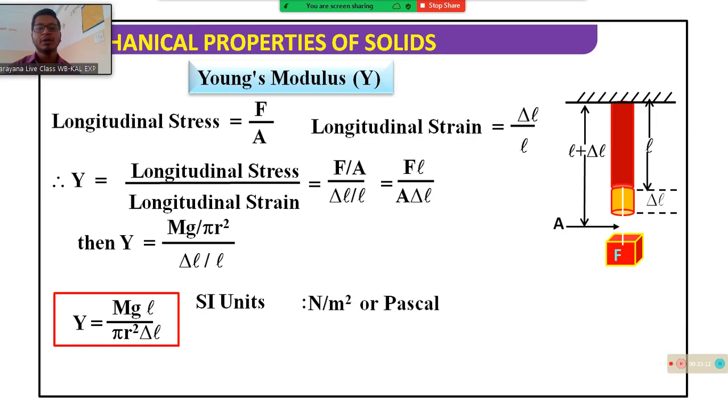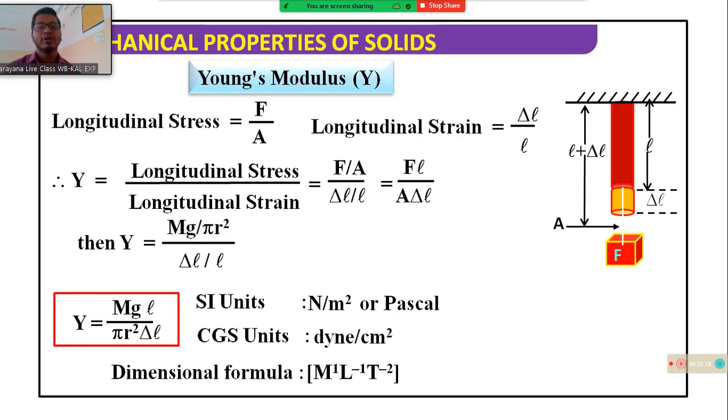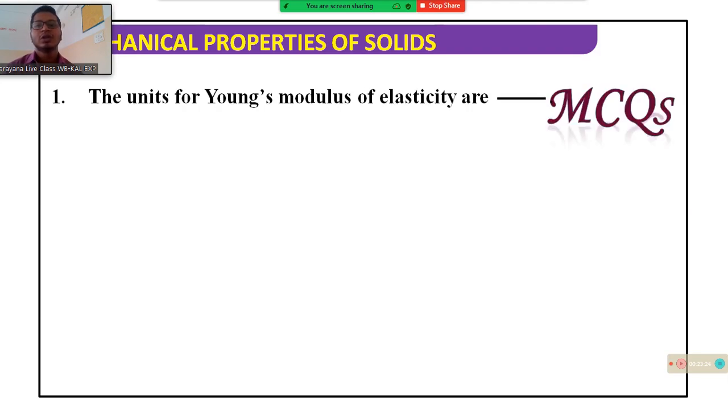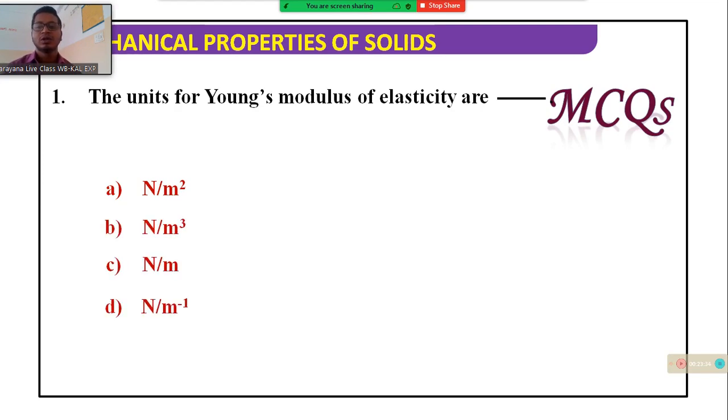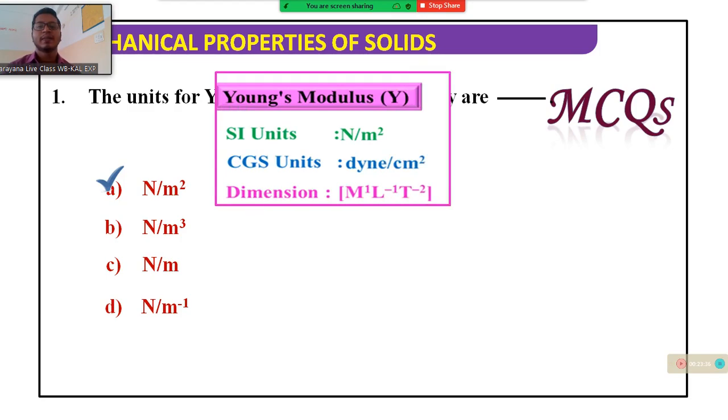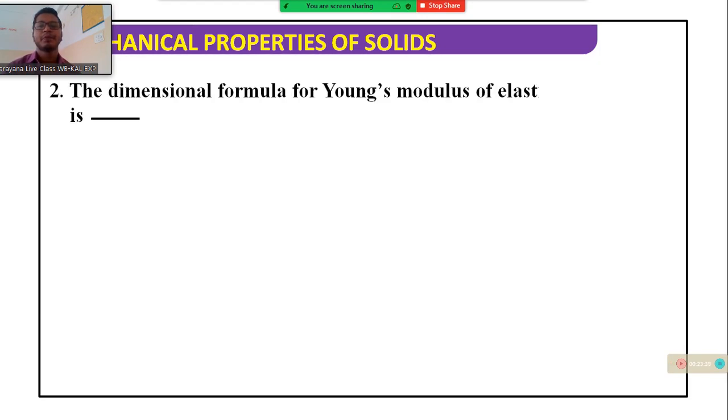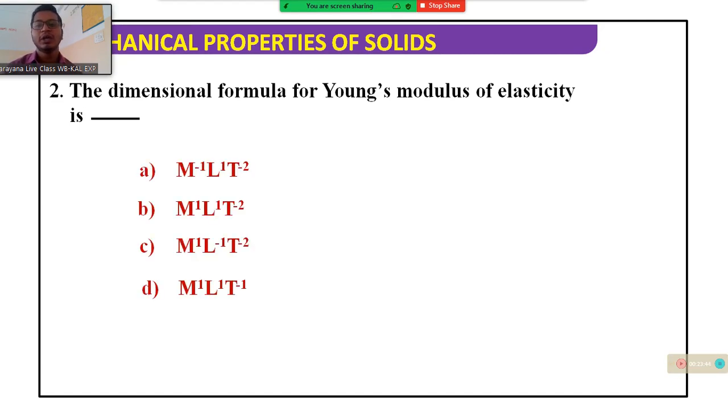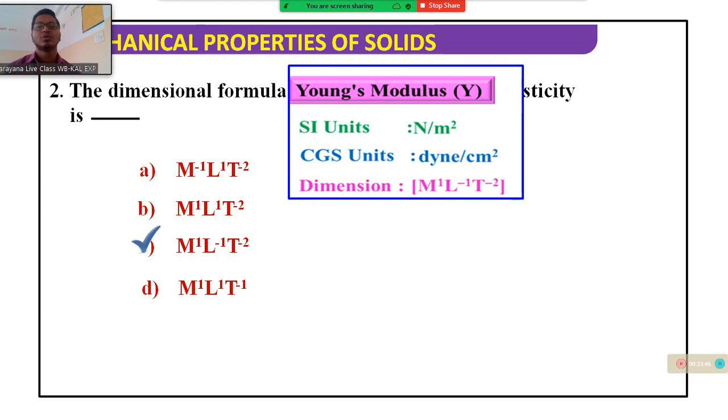So what will be the unit? Newton per meter square or Pascal. In CGS, dyne per centimeter square. The dimension formula is M L to the power minus 1 T to the power minus 2. MCQ: the unit of the Young modulus of elasticity is Newton per meter square, Newton per meter cube, or Newton? It will be Newton per meter square. Next, the dimension formula of Young modulus of elasticity will be M L to the power minus 1 T to the power minus 2.